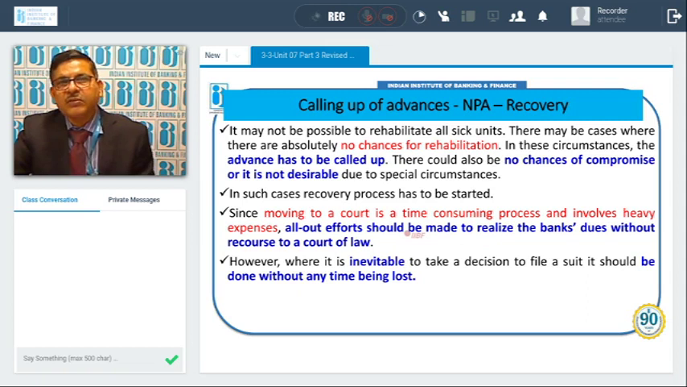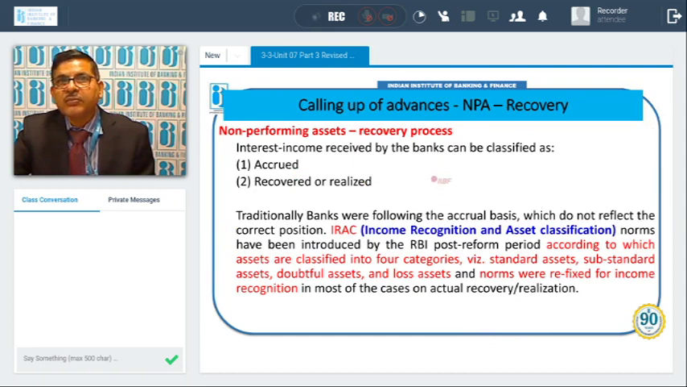So we should try first to recover that without taking legal measure. Are we able to recover? However, where it is inevitable to take a decision to file a suit, it should be done without any time being lost, because process itself is lengthy. So without losing any time, we should start the process. Now,